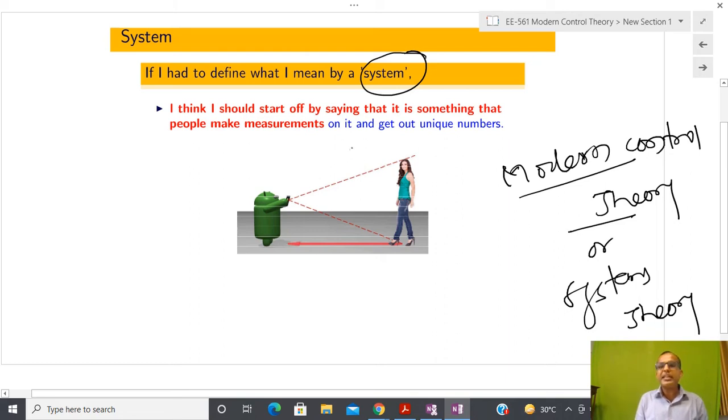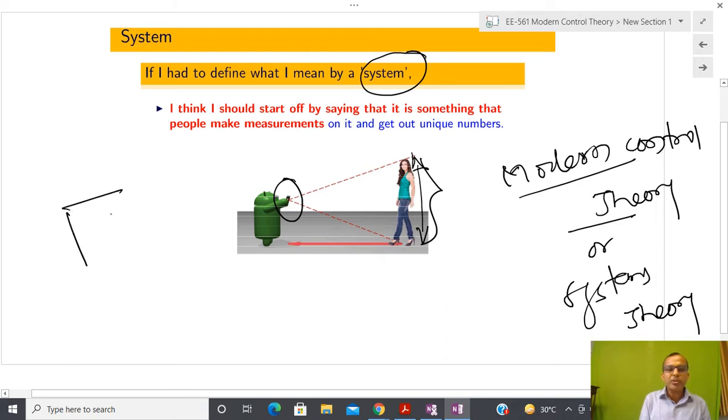So what kind of definition am I going to adopt in this particular lecture or course? I should start off by saying that it is something that people make a measurement on and get out some unique number. Suppose I have to measure the height of this robot. After taking an image, they are able to tell what the height is, and whatever height is given, that is unique. If that is unique, then I can tell that whatever device they are using is okay, and that particular device is good for the measurement.